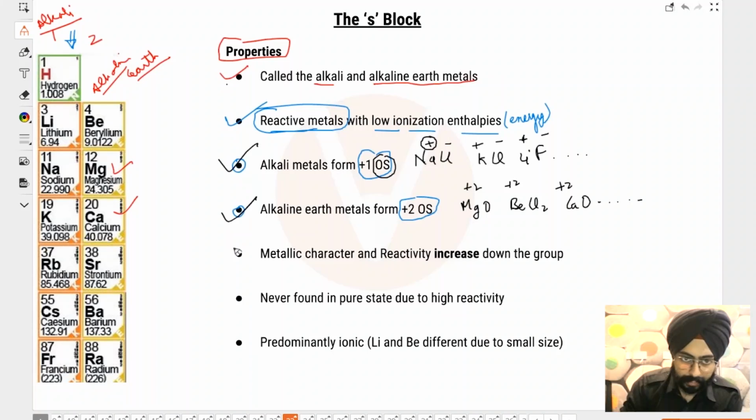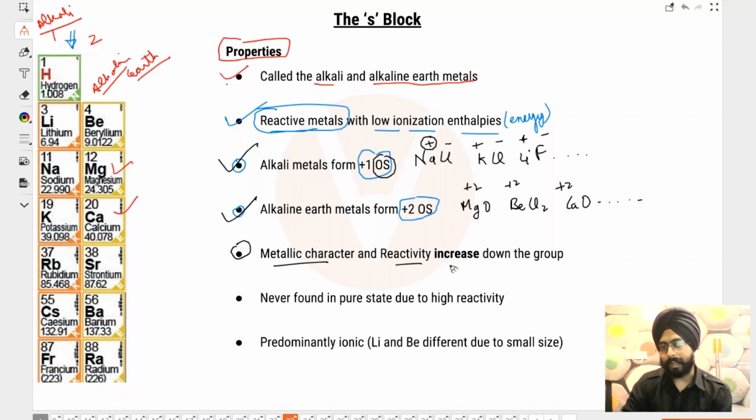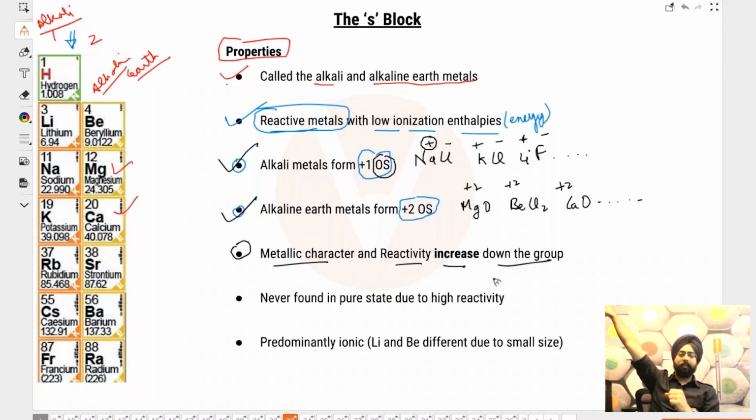Now, metallic character and reactivity increase down the group. Metallic character is to lose the electron. Now, as you go down the group, you are going away from the nucleus. The further you go away from the nucleus, the easier it is for you to leave the atom, because now you're not that closely attracted towards the nucleus itself.